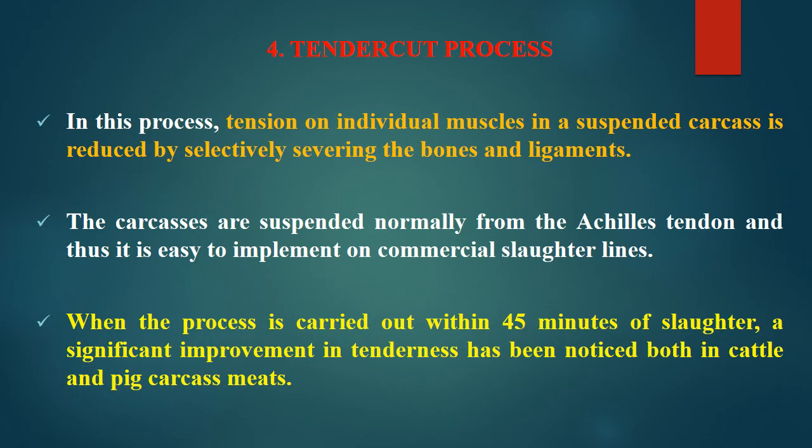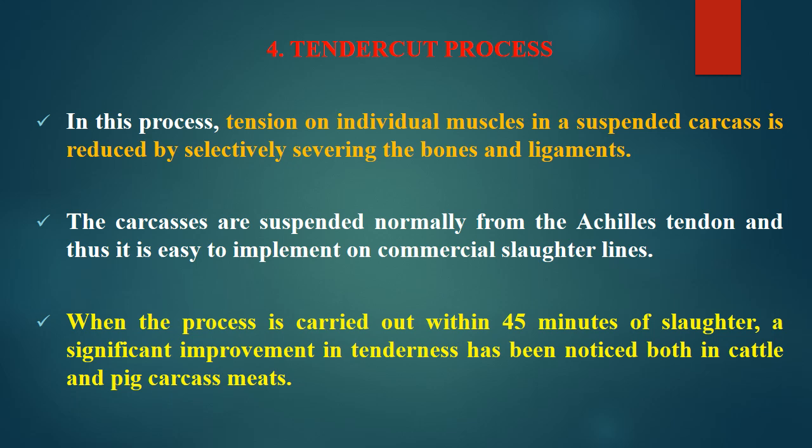Here is another method, the tender cut process. In this process, tension on individual muscles in a suspended carcass is reduced by selectively severing the bones and ligaments. So in the tender cut process, some bones or ligaments are selectively cut or severed.